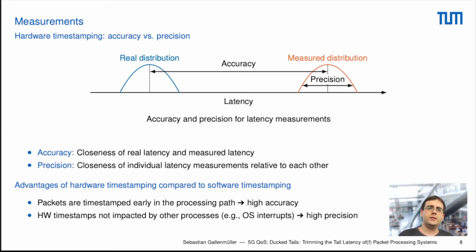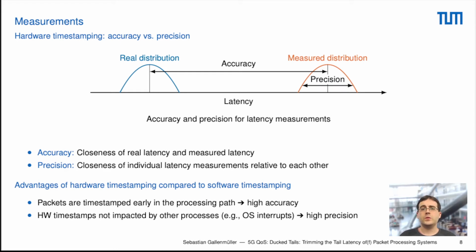On the left, we have the real distribution that the actual system has, and then we have our measured distribution on the right side. A very high accuracy in our case means that we have a possibly low distance between these 2 distributions. So the accuracy, very informally explained, is the closeness of the real latency and the measured latency.